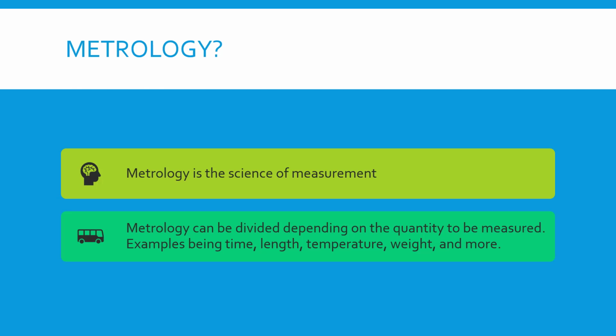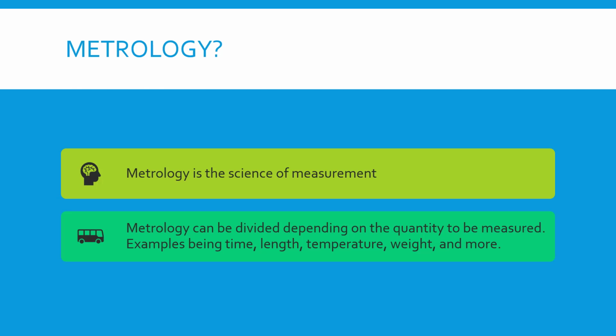So what we're saying here is that metrology is the science of measurement in which we divide that up into individual units. Take time, for example. We will divide time into seconds, hours, days, months. That's how we're dividing the time, and those are the units we're using.